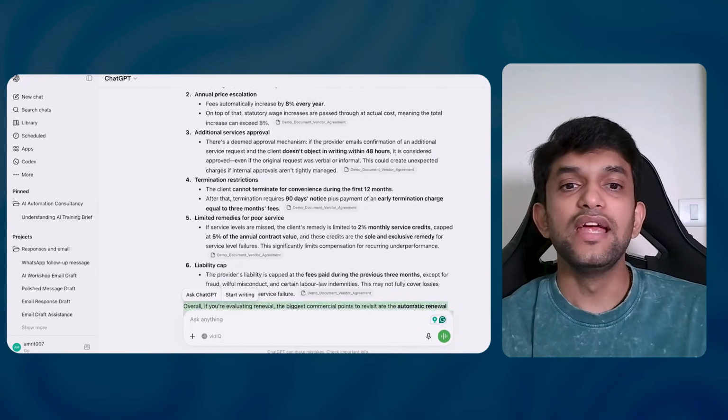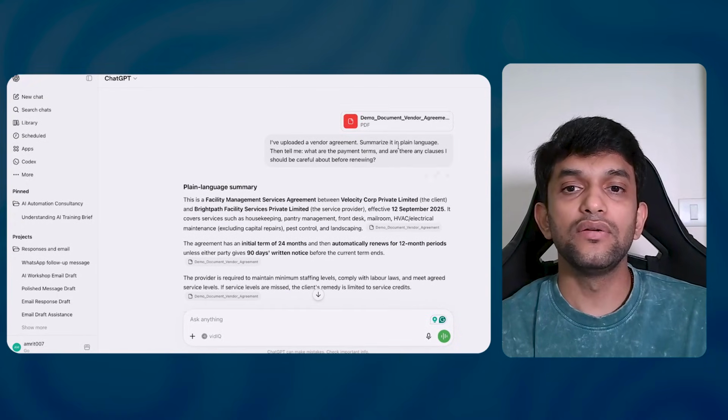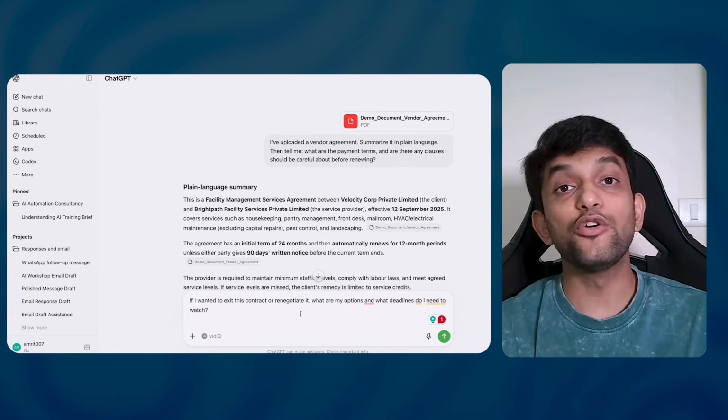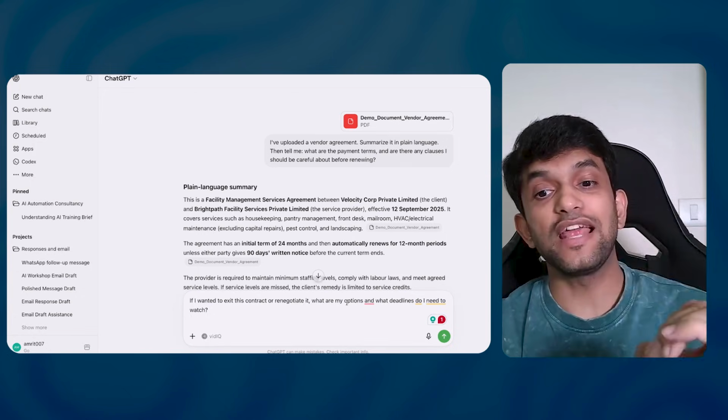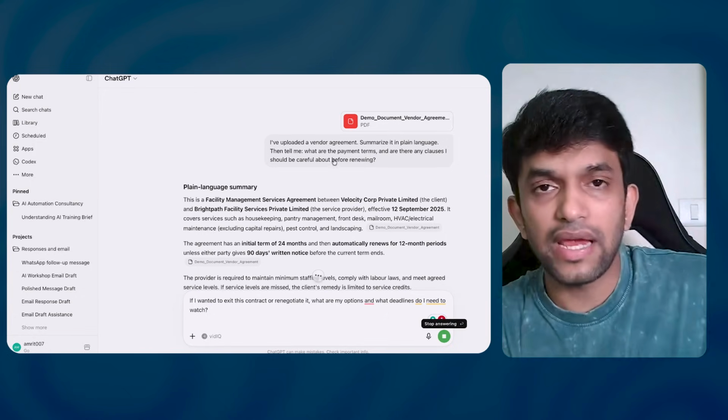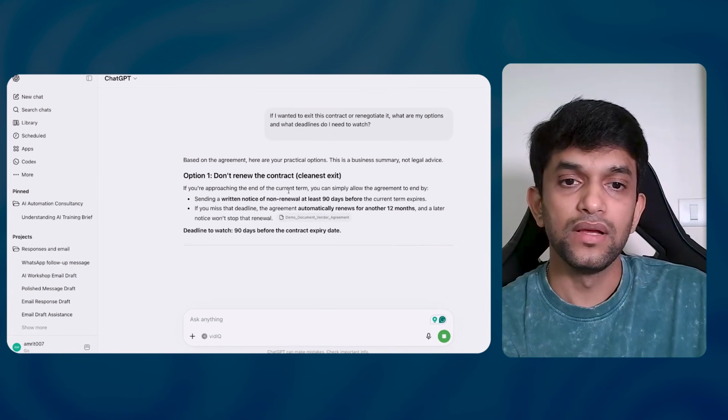So basically now I can ask any follow-up question also from this document. Let me show you one more. If I want to exit this contract or renegotiate it, what are my options and what deadlines do I need to watch out for? Interesting. Now AI will go through it.